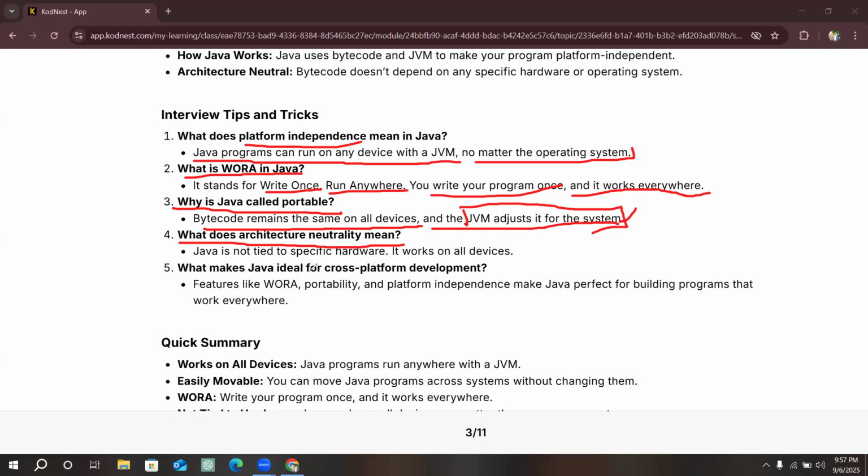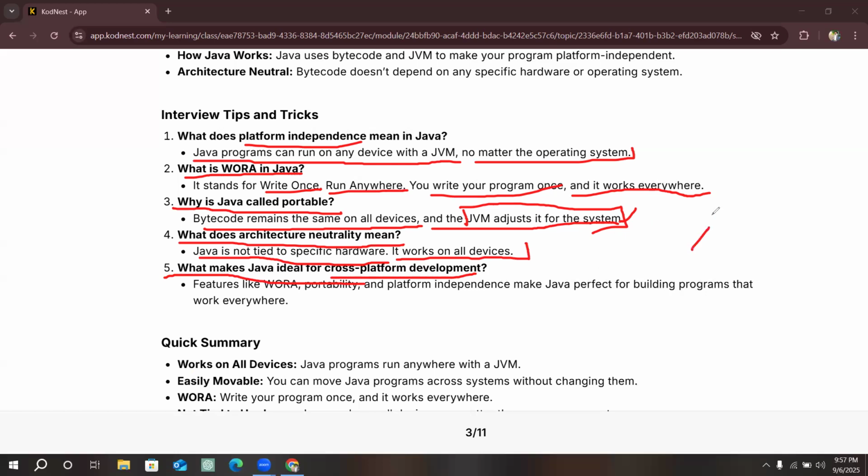As we saw previously, architectural neutrality: Java is not tied to any specific hardware. It works on all devices, which means no configurations are required. It can be run with any configuration. Okay. And what is the fifth? What makes Java ideal for cross-platform development? What does cross-platform development mean?